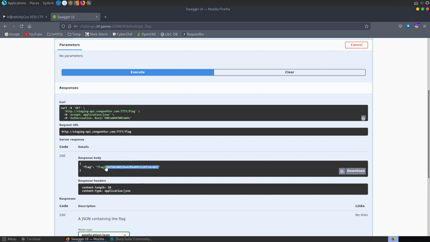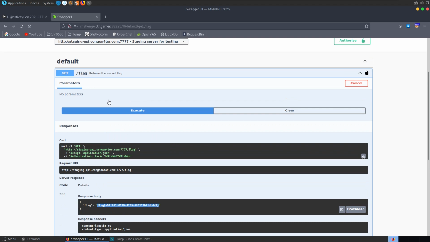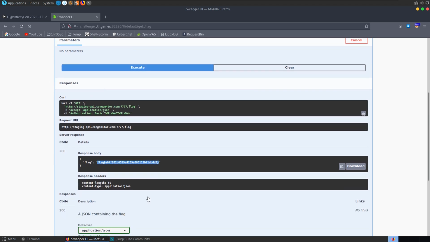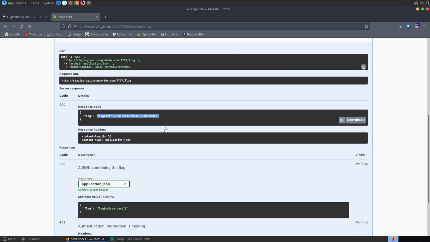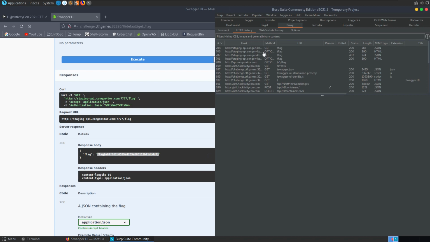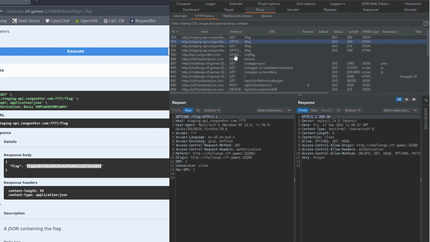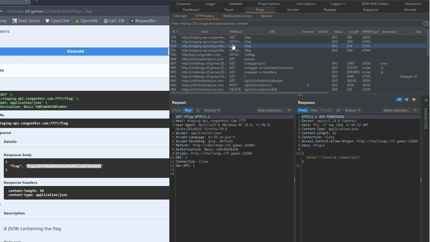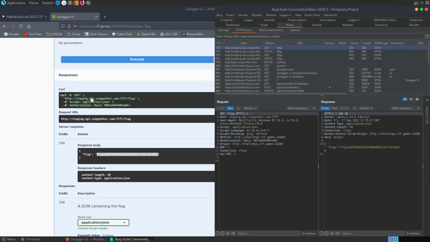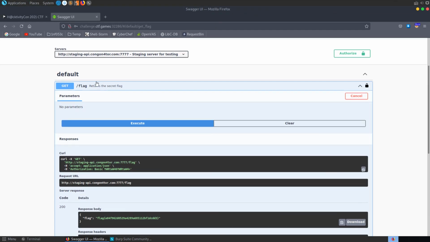This time we get back this flag, and I think this is actually the flag. Although, let's see if this is the flag. What I did here was go to Burp Suite, and we have this command that we sent off. Let's try and send that to the, where's that, staging? That's a server for testing.